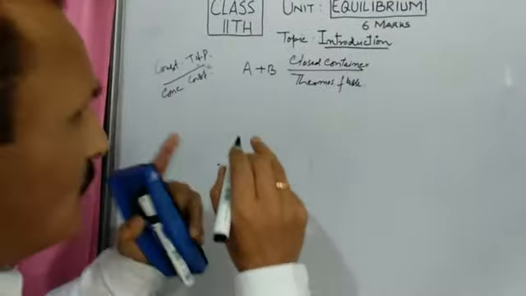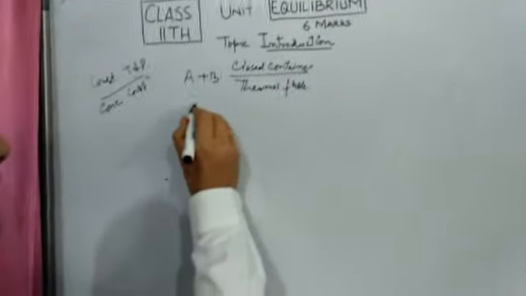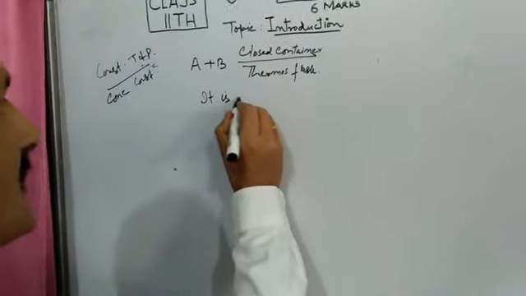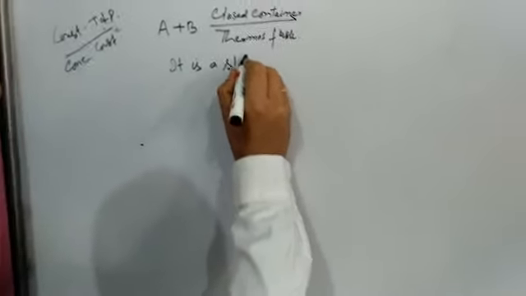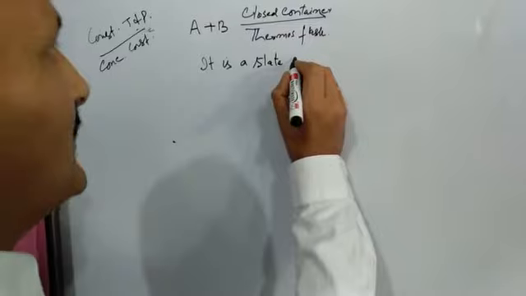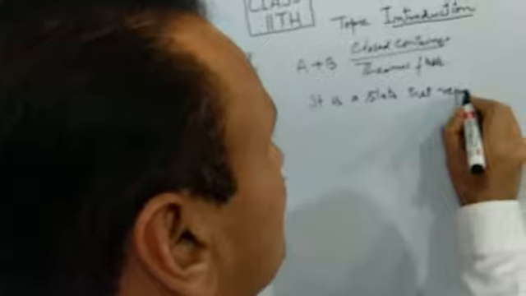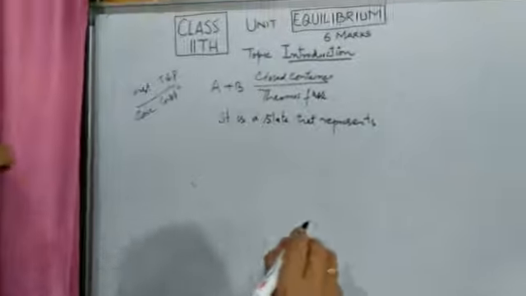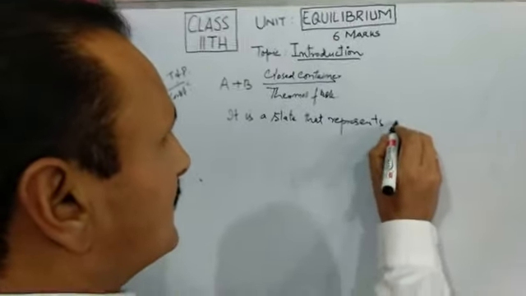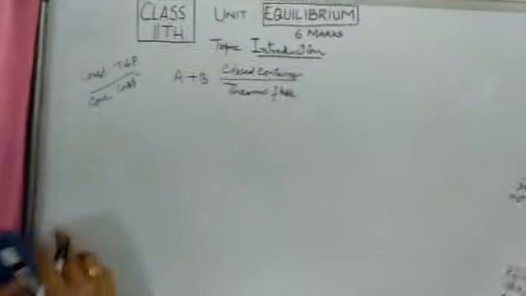Now, broadly discussing equilibrium, it is a state. If we define equilibrium, let me put it in simple words.